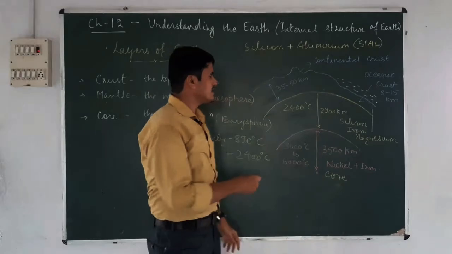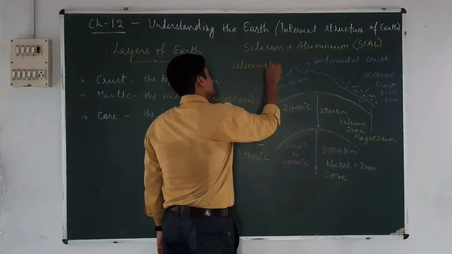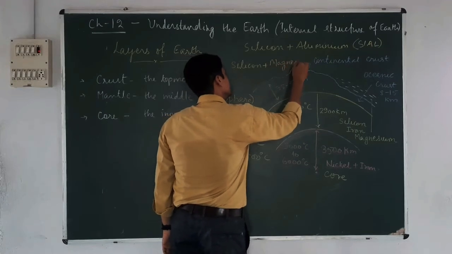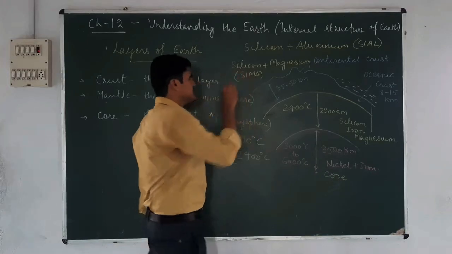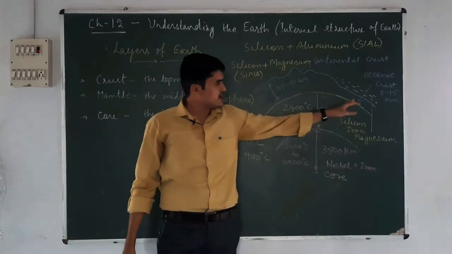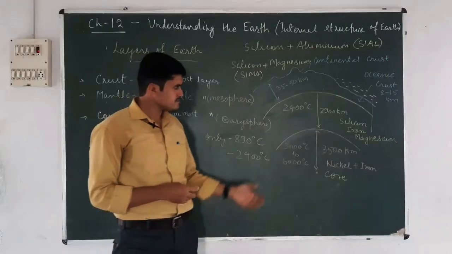In oceanic crust there are silicon plus magnesium. So we combinedly say Sima. Silicon and magnesium are the most abundant minerals found in the oceanic crust.